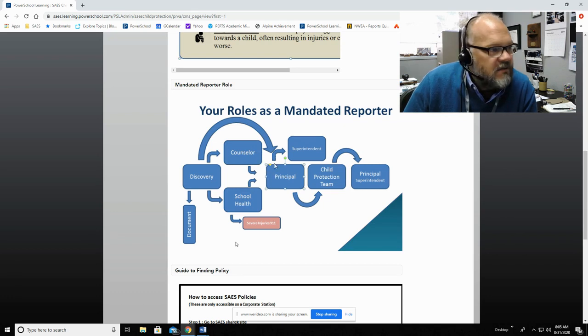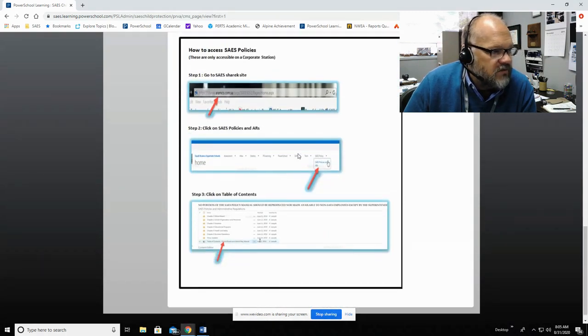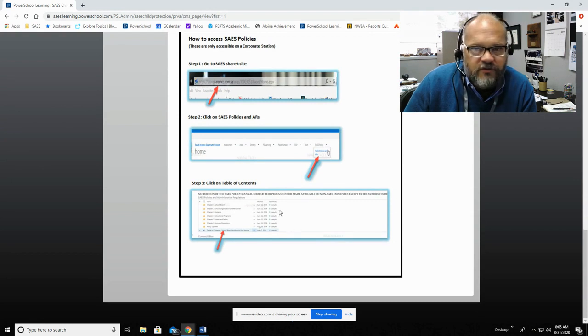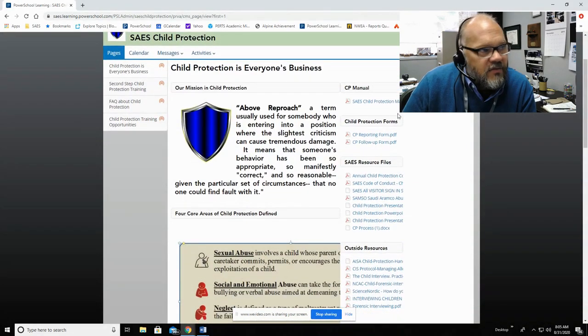The school principal then informs the superintendent at the same time while creating and developing a child protection team in order to process and seek a further inquiry into the observations and report that you've made. Meanwhile, the superintendent and principal will be together in trying to ensure that the right action is taken. You have access to our policy if you want to get further interested. If you're further interested in reading all about child protection policy at Saudi Aramco Expatriate Schools, that can be found here.